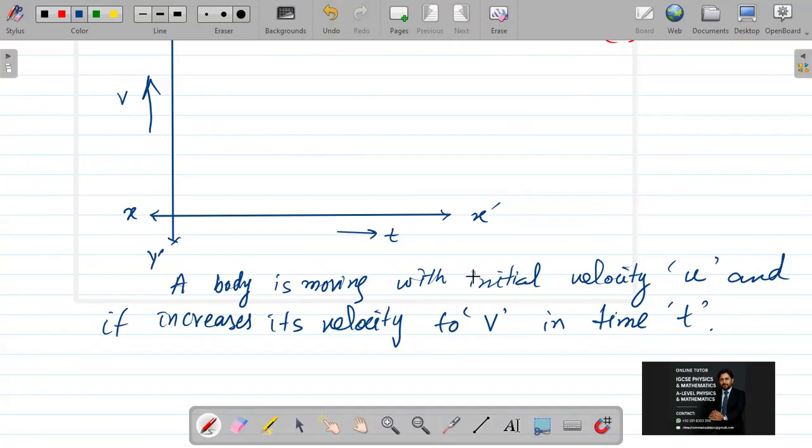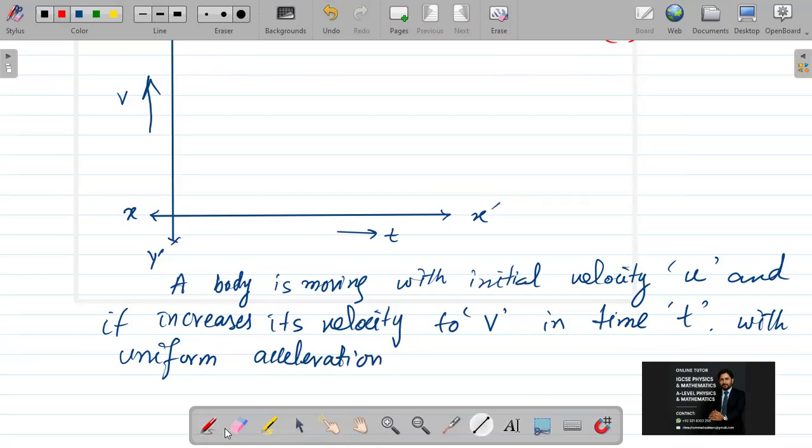A body is moving with initial velocity u, and it increases its velocity to v in time t with uniform acceleration. Let's show this representation on the graph.